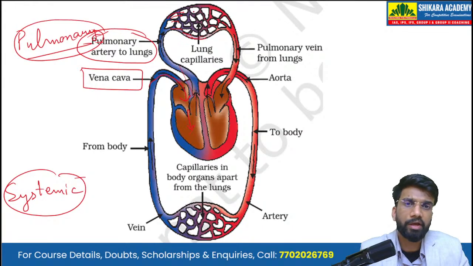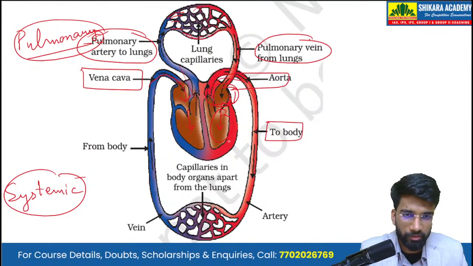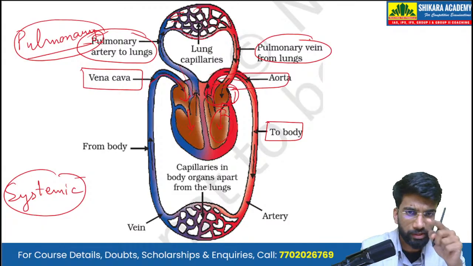In the lungs, the effective exchange of gases takes place, and the blood is then collected. It now becomes oxygenated. So from there, the pulmonary vein from the lungs brings it to the left atrium. Through the left atrium, it enters the left ventricle, and through the aorta, it is then pumped towards the body. So this one is the pulmonary circulation that is complete.